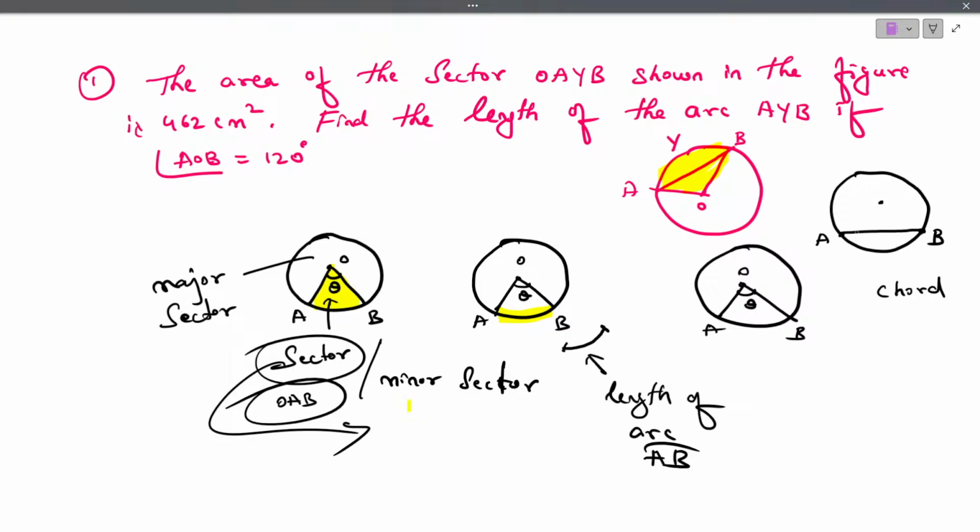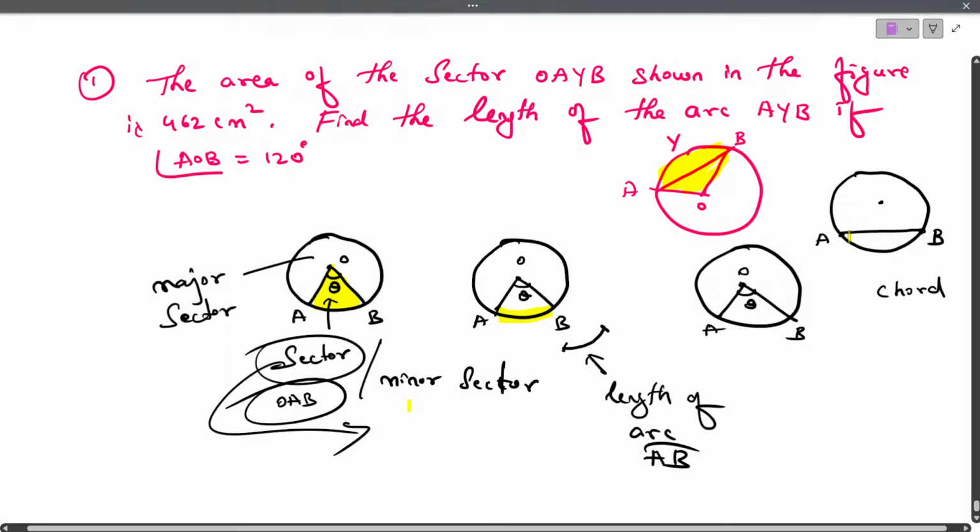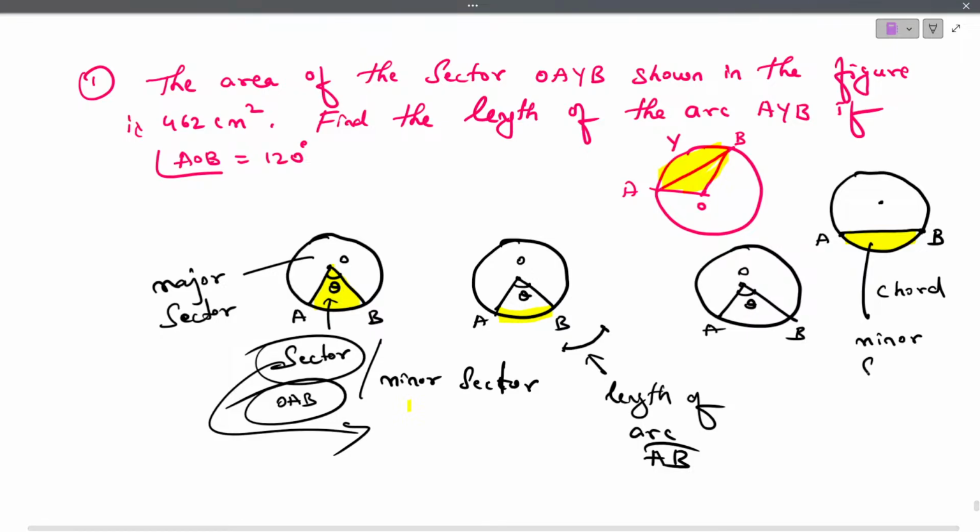Now, the region. Can you see this? Below AB. This region we call it as minor segment. This region is called as segment. This region is called as sector. So this is minor segment. The above region is major segment. So don't get confused between these three different topics.